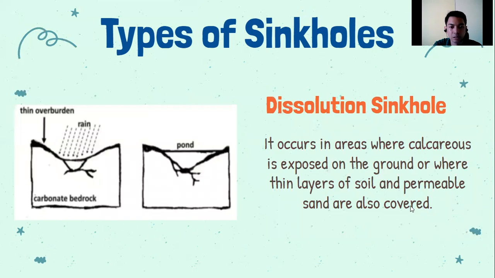And another type is dissolution sinkhole. So, this is a thin overburden. Then, nagkaroon tayo ng rain. So, yung carbonate bedrock natin is unti-unting nagkakaroon ng tubig. So, yung tubig na yon is pwede niyang matunaw yung nasa ilalim na part. So, pwede yung lumalim ng lumalim. So, yan yung another type of sinkhole.